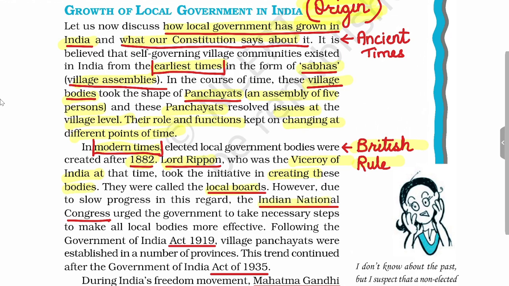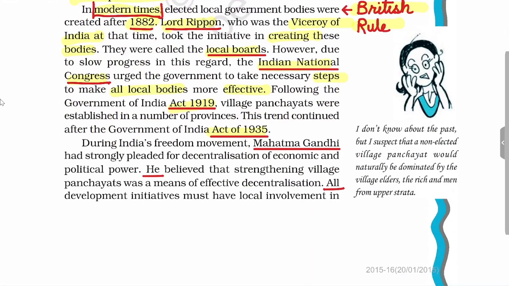Later, the Indian National Congress repeatedly demanded from the government that steps should be taken to make these local bodies more effective. So, you will see that in the Government of India Act 1919 and Government of India Act 1935 there were provisions to make these local bodies more effective.